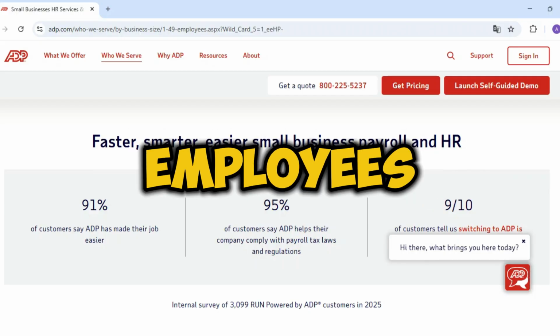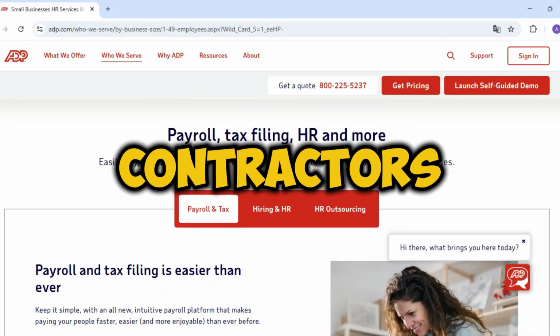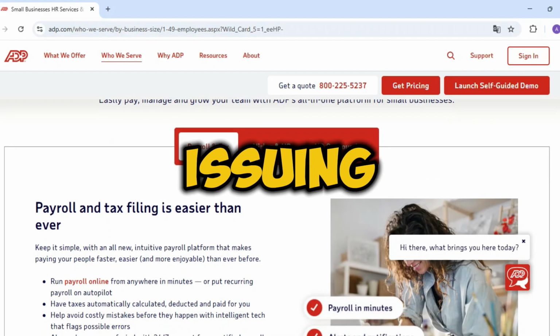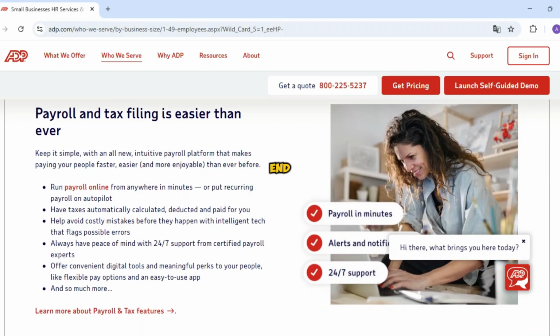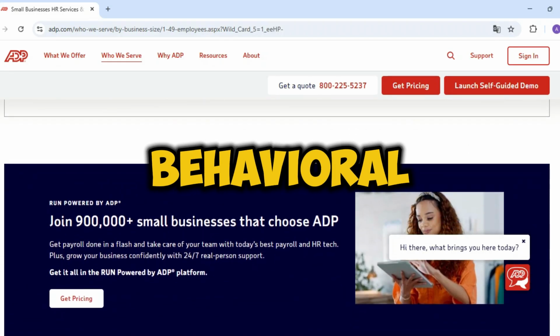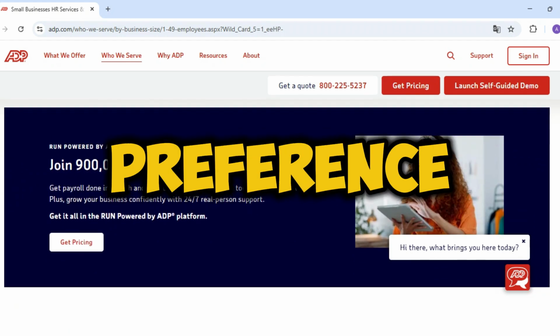In ADP, employees are set up in the Workers module with full tax withholding. Contractors/vendors are typically set up in a separate Vendor Management or Accounts Payable section for issuing 1099-NEC forms at year-end. The critical decision is based on the IRS guidelines: behavioral control, financial control, relationship type, not your preference.